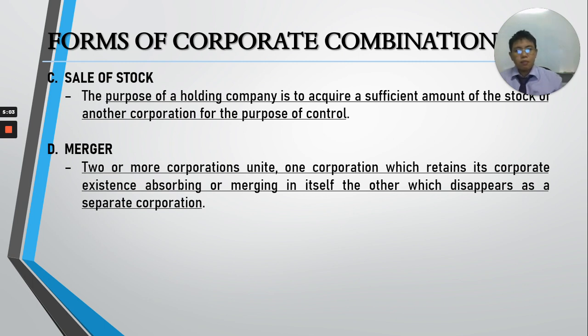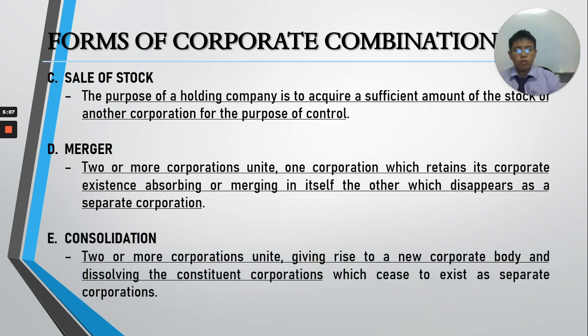What else? Number 5, consolidation. In consolidation, 2 or more corporations will unite and they will give rise to a new corporation. Remember, in consolidation, the constituent corporations will be dissolved and will cease to exist as separate corporations. So, in consolidation, remember, A corporation plus B corporation equals C corporation.